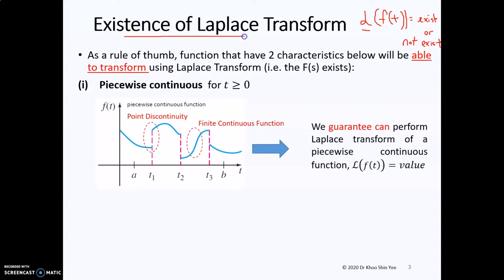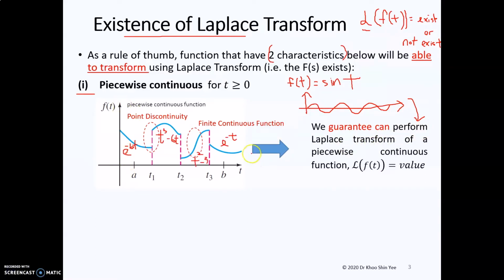To know the existence of the Laplace transform, it depends on two main characteristics. The first characteristic is piecewise continuous. If you have a function like this, f(t) equals sin t, you obtain a graph like this. This is called a finite continuous function, and for this kind of function, we can guarantee we can perform the Laplace transform.